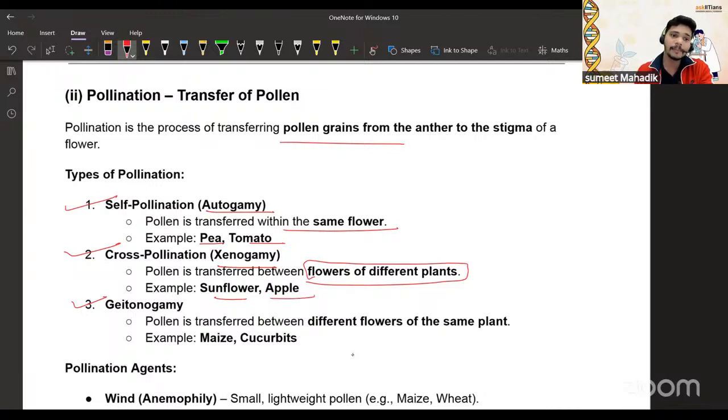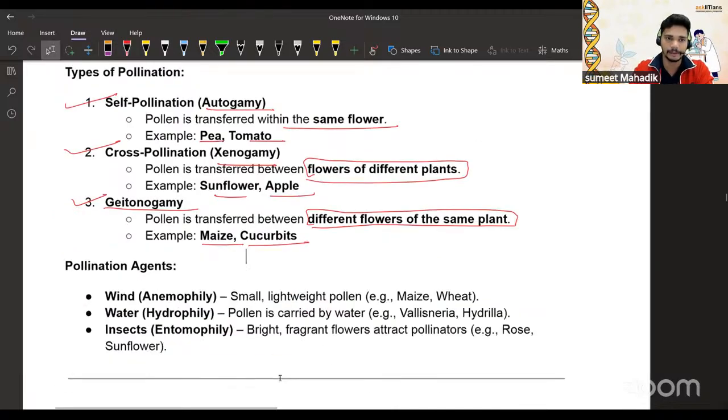And geitonogamy: pollen is transferred between the different flowers of the same plant. Please pay attention. Geitonogamy is when pollen is transferred between the different flowers of the same plant. Okay, for example, maize flowers, one is here, one is here. So they can have a distribution of the pollen grains. Example, maize and cucurbits. Okay.